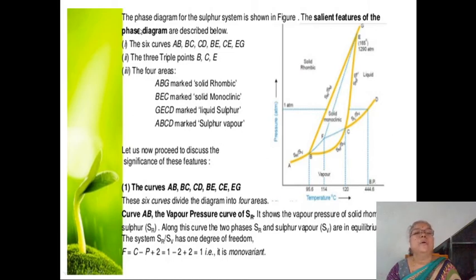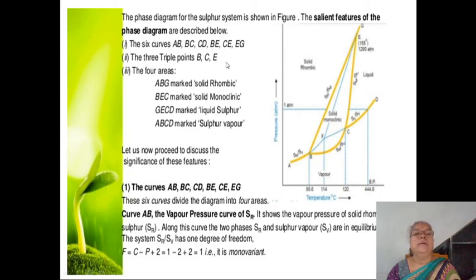The 6 curves in this diagram are the AB curve, BC curve, CD curve, BE curve, CE curve and EG curve. This one is the EG curve.